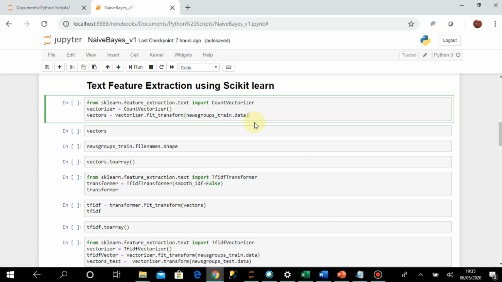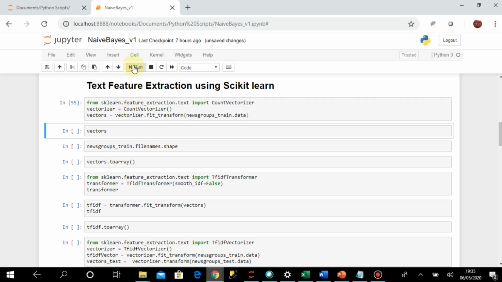In the newsgroup train data set, we have the training data. With count vectorizer, you know that tokenization and counting is done on the data, which is a collection of documents, a set of words and sentences.